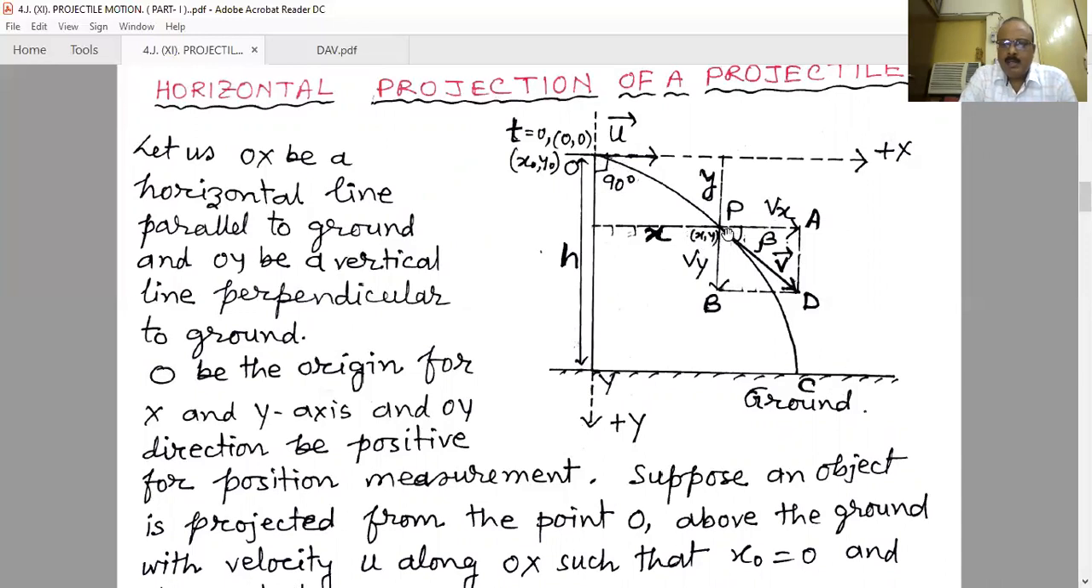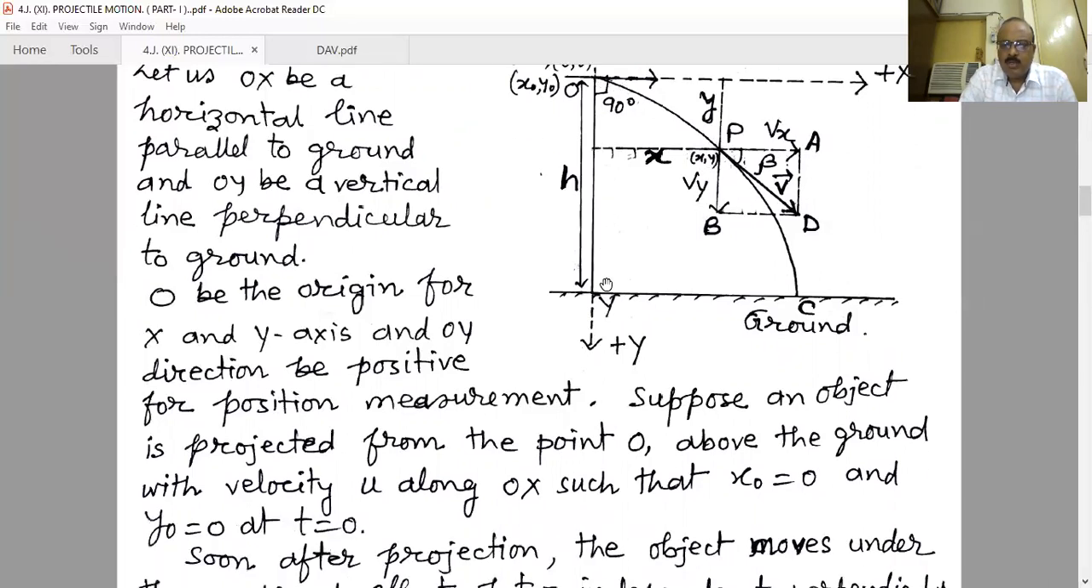And at that place there are also two components of the velocity. One is Vx, in the horizontal direction, and another is Vy, in the vertical direction downward. And the resultant velocity V will be the resultant of Vx and Vy.